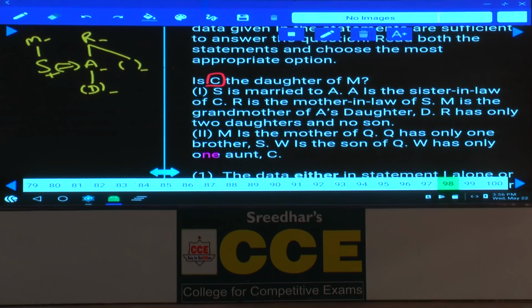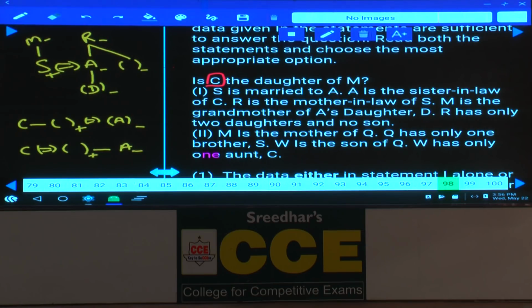C's brother's wife is A, or C's spouse's sister is A. Two possibilities, isn't it? Out of which A is the sister-in-law of C.